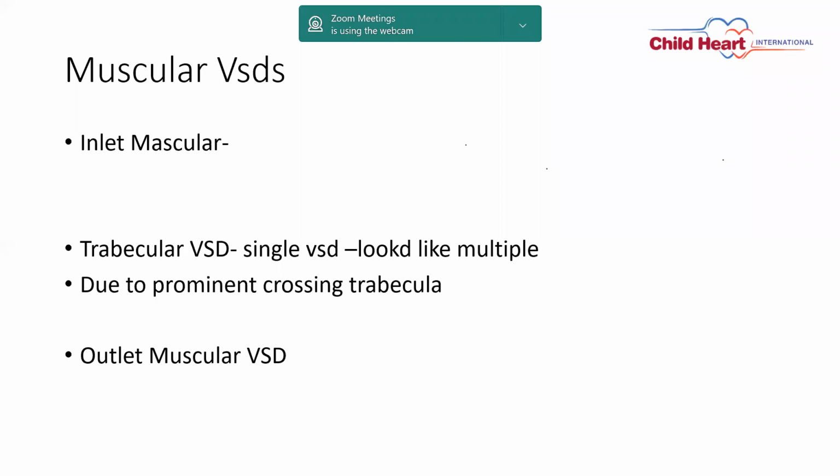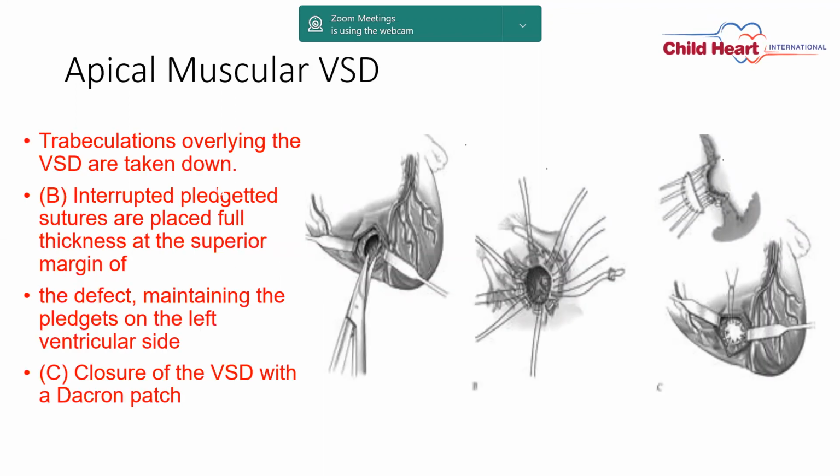And outlet muscular VSD, you can have exposure through the infundibulum or through the right atrium, depending upon the exact locations. Certain apical muscular VSDs are below the moderator band, away from it, where the exposure through the tricuspid valve is sometimes very, very difficult because the visualization is obscured by the moderator band.